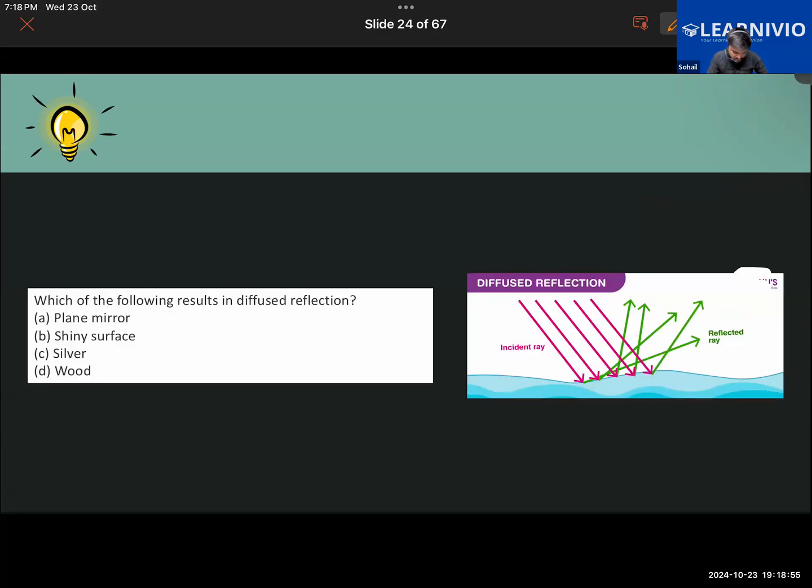So you guys answer this question as well. Which of the following results in a diffused reflection? Diffused or scattered, in which the reflected rays will be scattering. The incident rays will always be parallel to each other, but the reflected rays will not be parallel to each other in the case of diffuse reflection. Yes, that is correct, Chukrika. Everyone answer this question. Simple question.